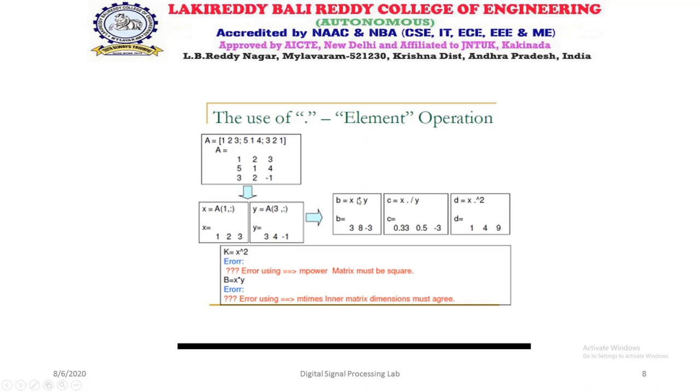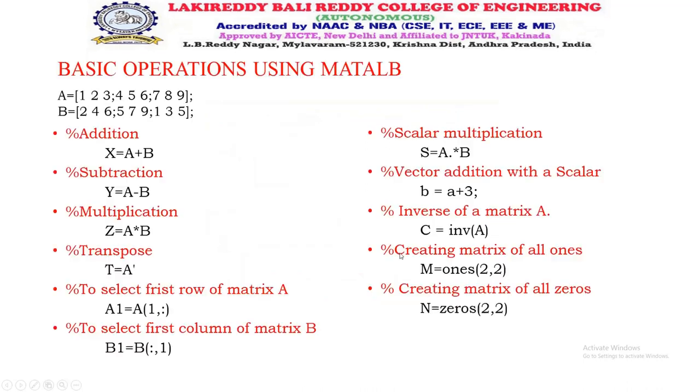So here it is a scalar multiplication, or we can call it element by element multiplication. So if you remove the dot, it is a matrix multiplication. If you keep the dot, it is scalar multiplication, right? So element by element, 1 into 3 is 3, 2 into 4 is 8, 3 into minus 1 is minus 3. Similarly for division and square we follow the same.